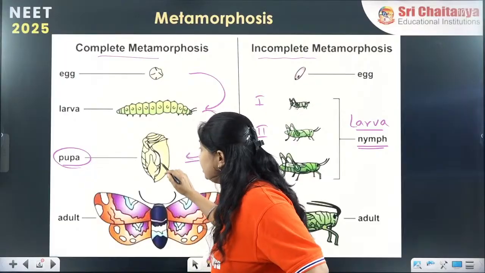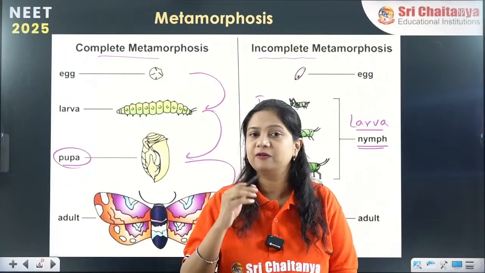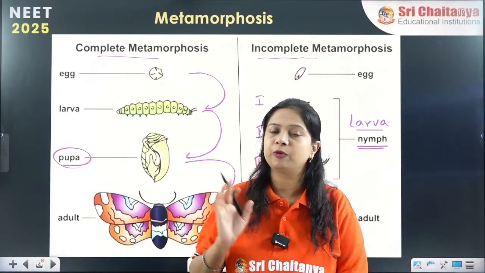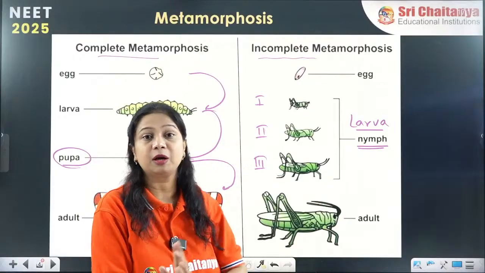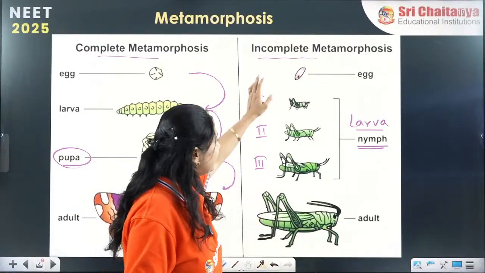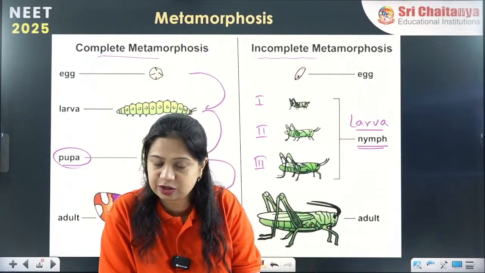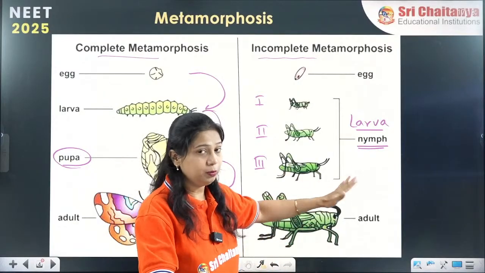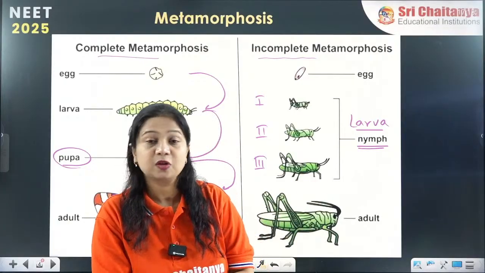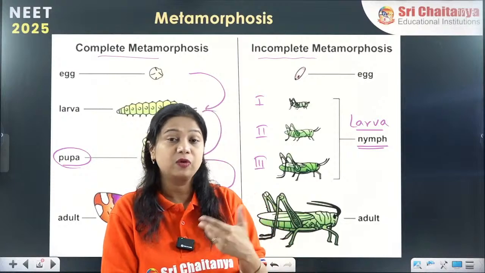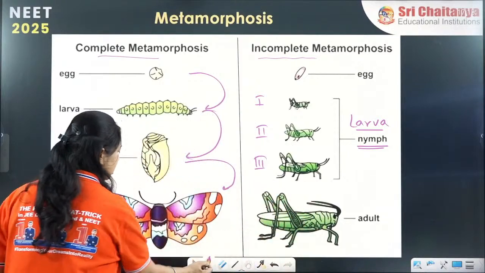And each of these structures is different from the others structure wise, physiology wise as well as process wise. Whereas in incomplete metamorphosis, the fertilized egg changes into 2 to 3 different larval stages with no pupa stage and then finally becomes an adult organism. Such metamorphosis where one or more stages can be absent is incomplete metamorphosis.